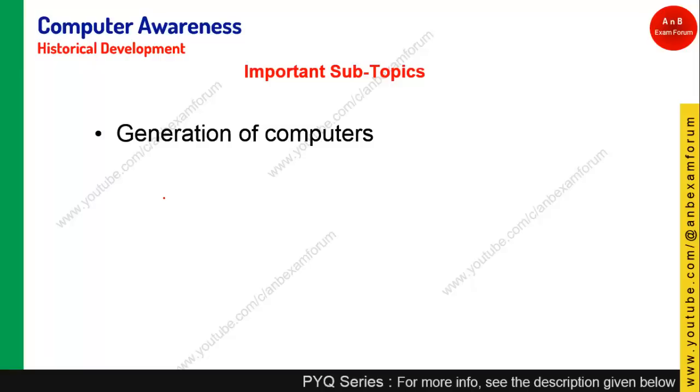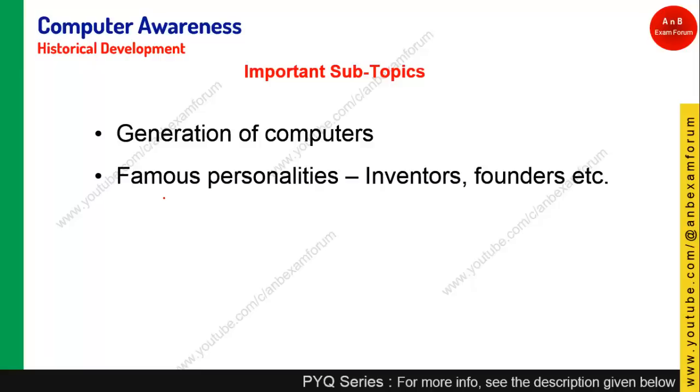There are various generations of computer, how it evolved from the very basic computer to the advanced computer we have in the current days. What the different generations are and what technologies were used, you should learn those concepts. The next important topic in historical development is the famous personalities.